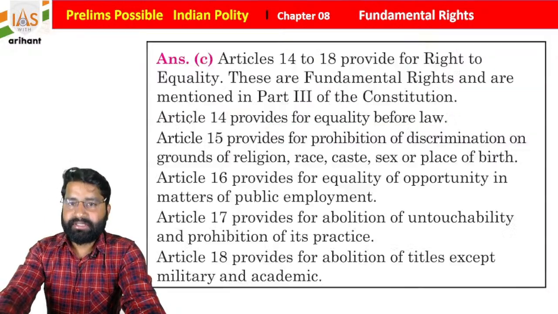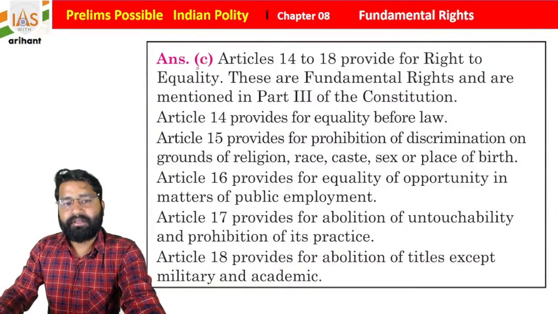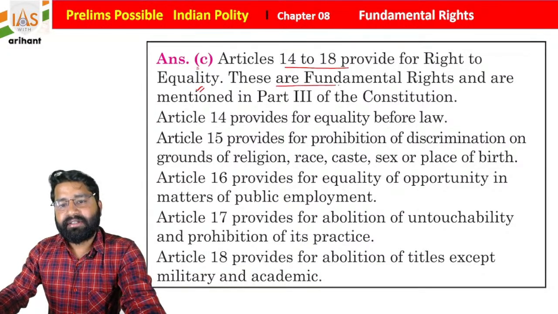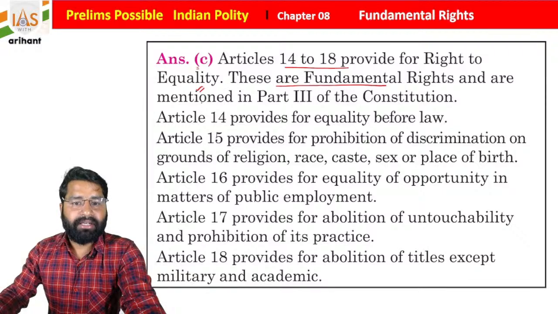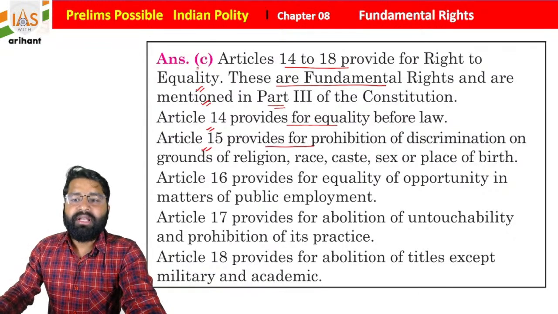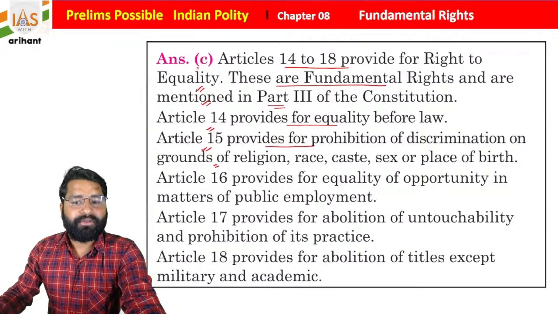Okay, so this is very important. Now just see this explanation. Articles 14 to 18 provide for the right to equality. These are fundamental rights and are mentioned in Part 3 of the Constitution. Article 14 provides for equality before law. Article 15 provides for the prohibition of discrimination on the ground of religion, race, caste, sex or place of birth.